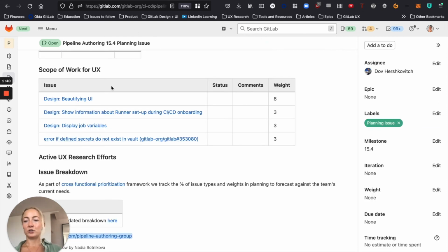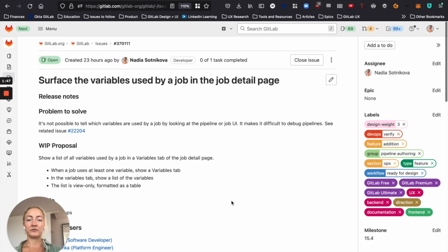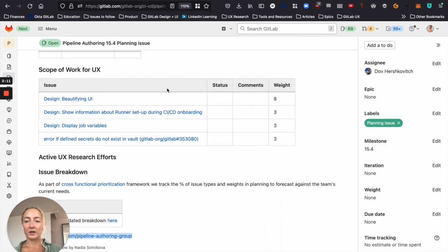Next is an issue to show job variables in the UI. Currently, it's very difficult to understand which variables are used by a job in a pipeline. It makes it difficult to debug pipelines. So we want to show a list of all variables used by that job somewhere in the job detail page. We've already done some research around this, so we have a pretty good idea of how this should work, but I need to refine this proposal further in 15.4.